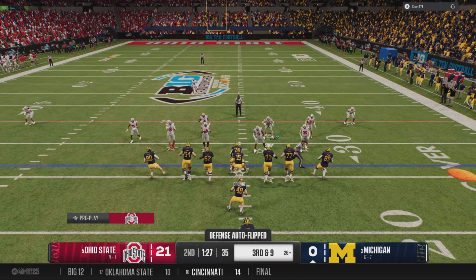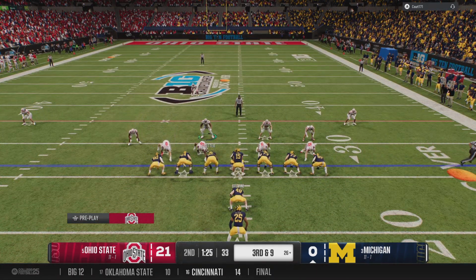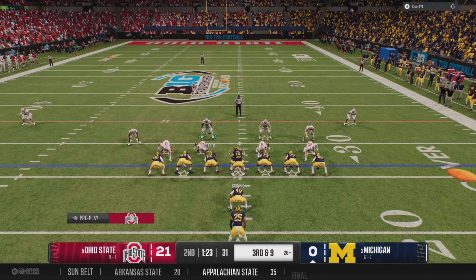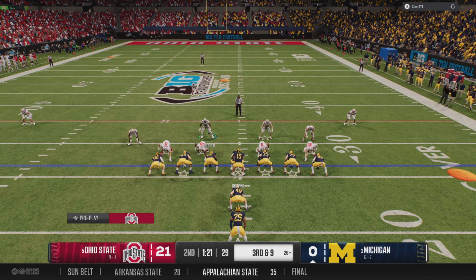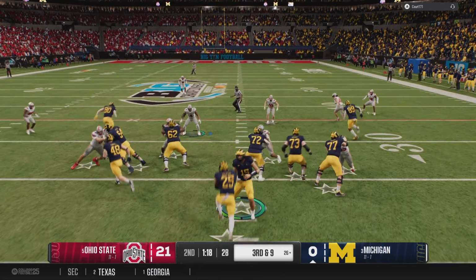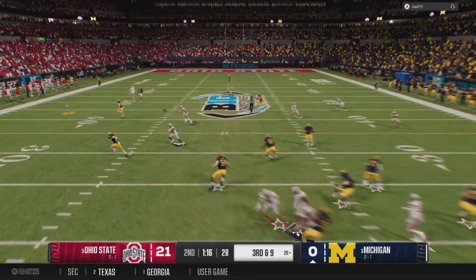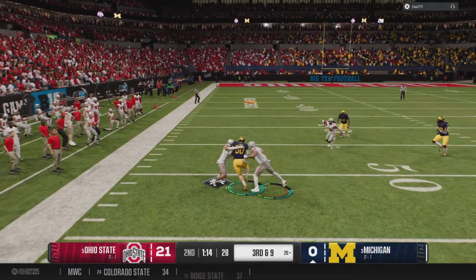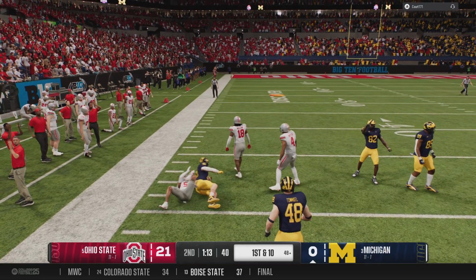The offense now facing a 3rd and long from the 26. Got to avoid a mistake here. Quarterback checks the defensive look, makes some adjustments. Off the play fake, looking to throw the football. Looking for his big tight end. And he's got his man open downfield.